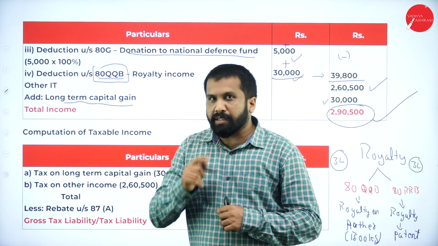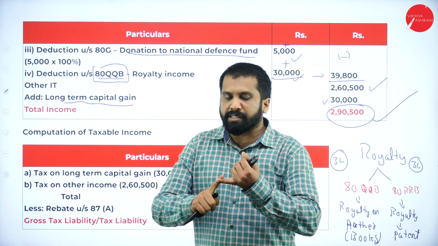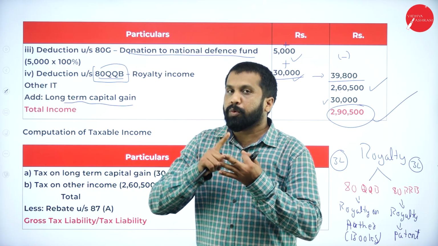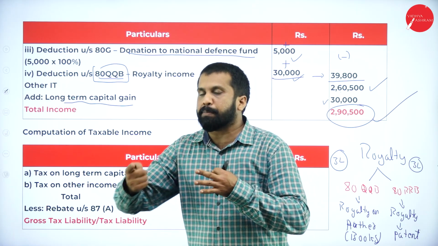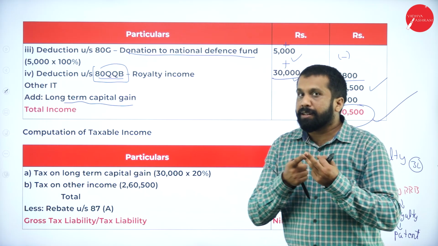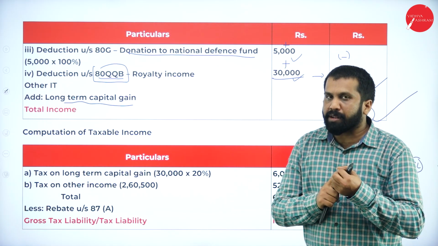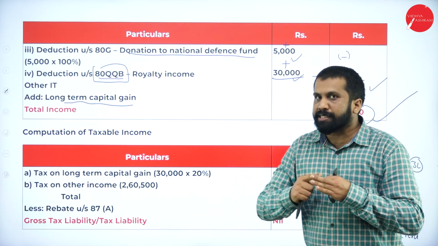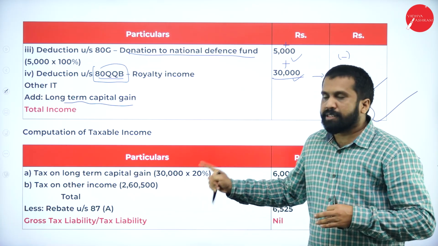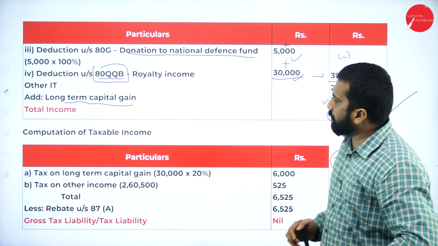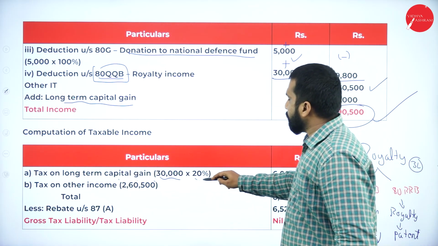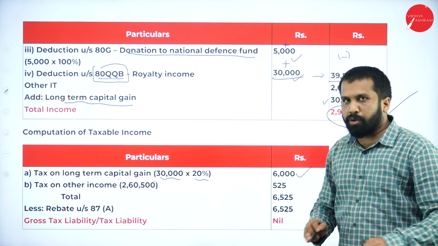Now, in this, if we have horse race, lottery and long-term capital gain, we calculate tax separately. Again, I'll repeat. If we have horse race, lottery, long-term capital gain, we calculate tax separately. Later, for the rest of the things, we'll go for the slab. Now, tax on long-term capital gain, 30,000 into 20%, 6,000 over.